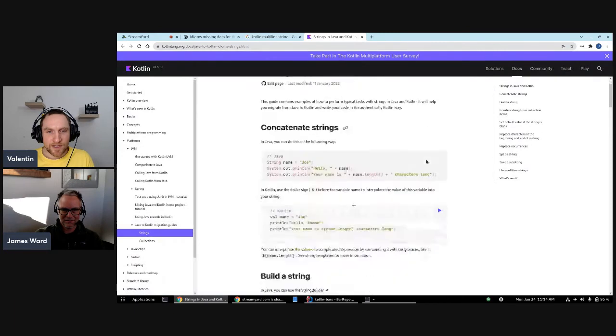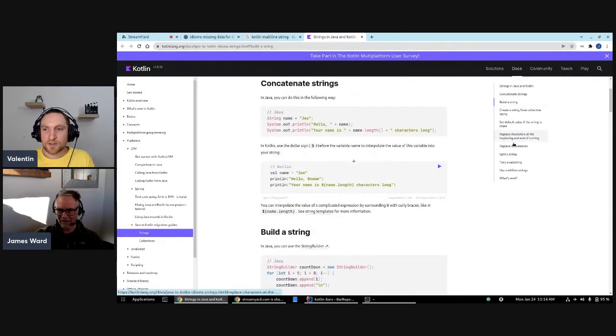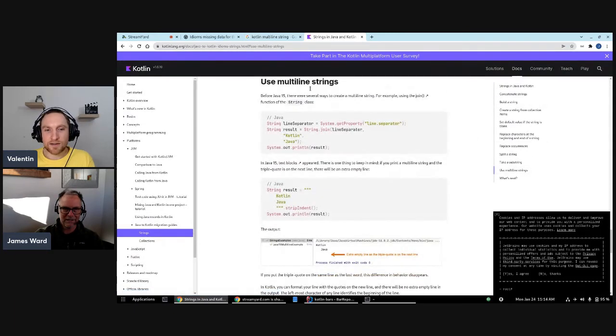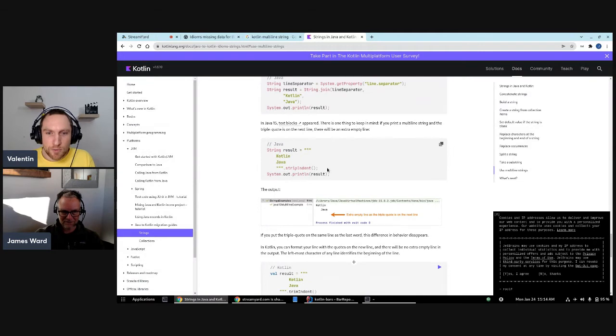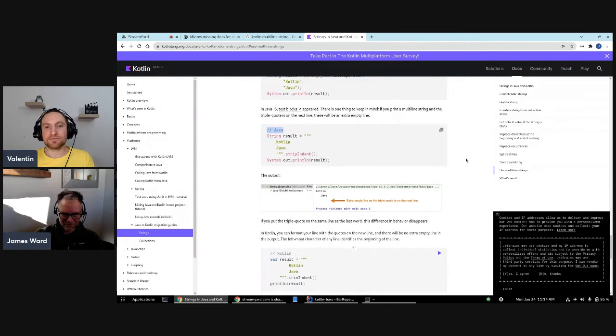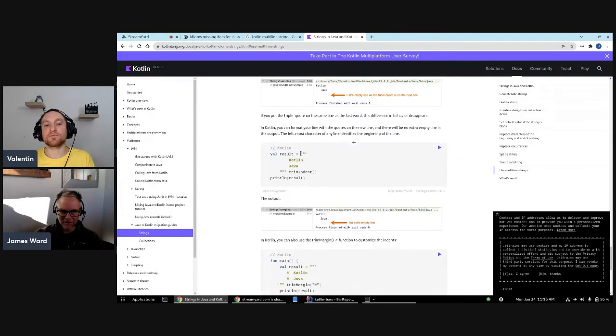So let's see. This is the main string, and here we go. Use multi-line strings. Yes. So here is our triple double quotes. Amazing. And then you'll see, I don't know, why does it say Java text blocks appear? So this is actually talking about Java, not Kotlin. And then this one is the Kotlin example here.